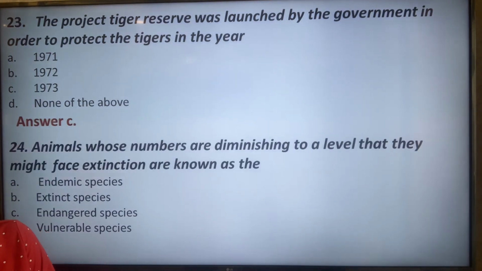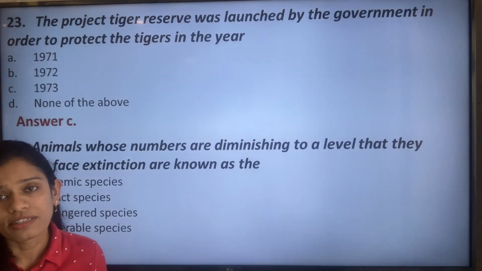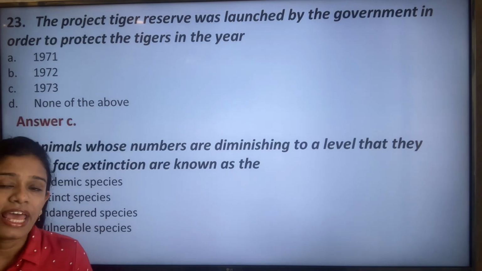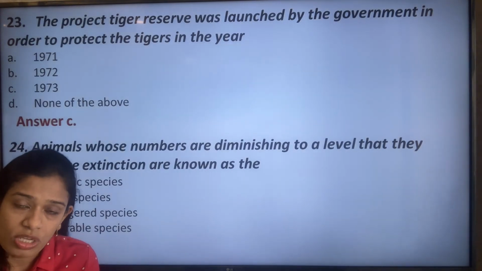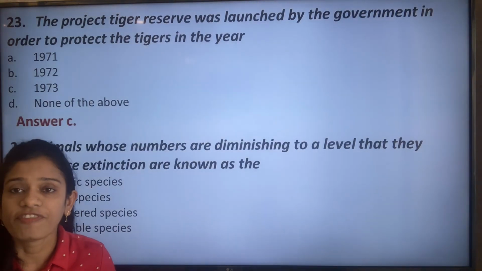Next, animals whose numbers are diminishing to a level that they might face extinction are known as endemic species, extinct species, endangered species, or vulnerable species. The animals whose numbers are diminishing at a very fast level are considered endangered species. That is option C. Endemic means it is located in a particular area, extinct means they are already lost, and endangered means their numbers are decreasing at a very fast rate.